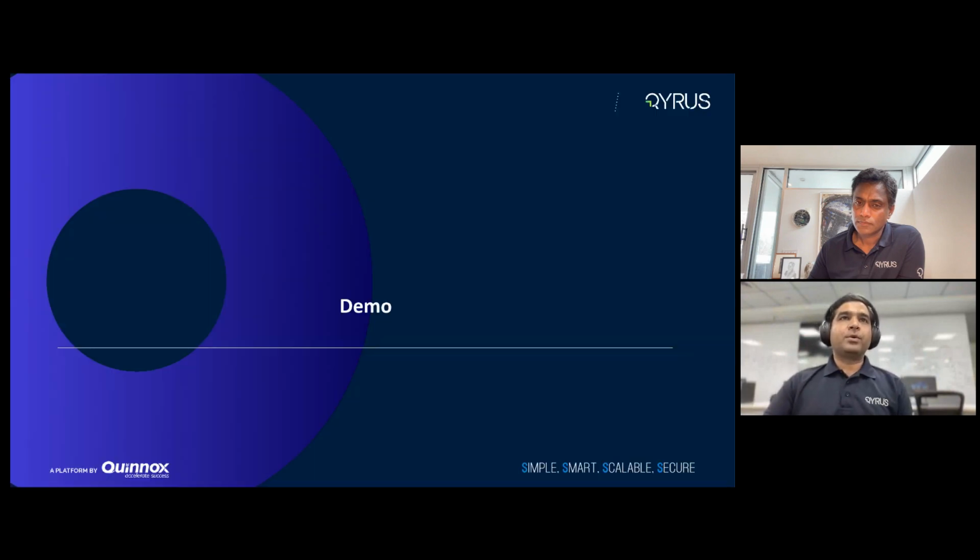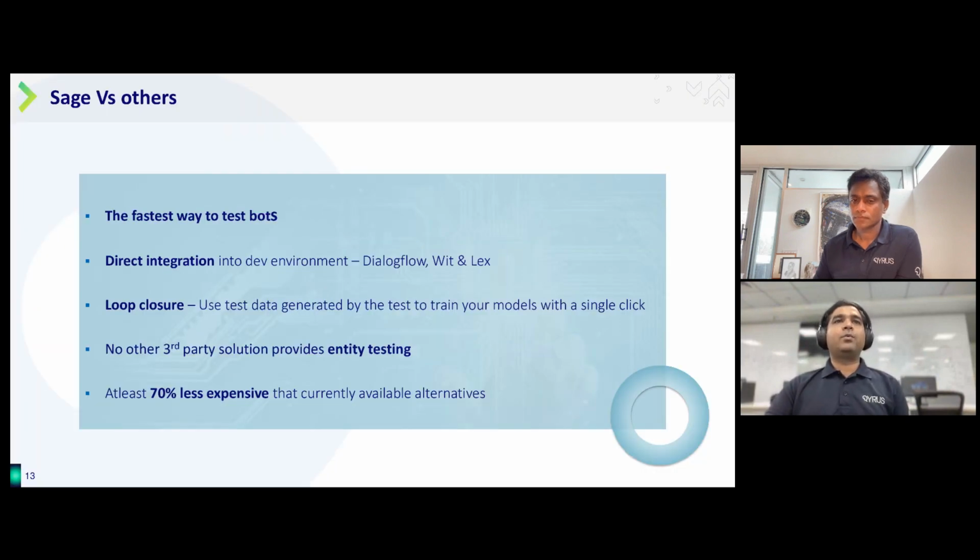Going back, now some of the things we would like to highlight: this is the fastest way you can test your AI bots. And again, I repeat, AI bots are not rule-based bots. You're not writing test cases in the conventional sense; you're skipping all that part. If there are bugs, you quickly add them back to your training and rerun it until you get greater than 90, 95, whatever your objective accuracy might be.